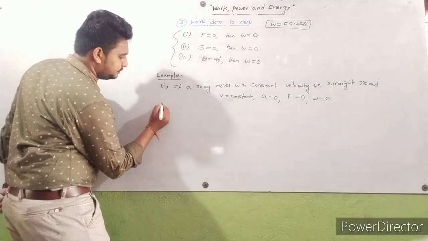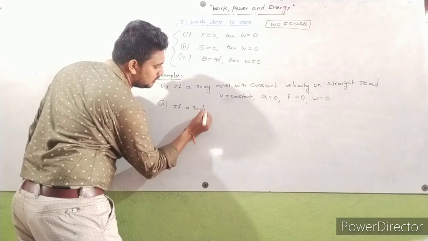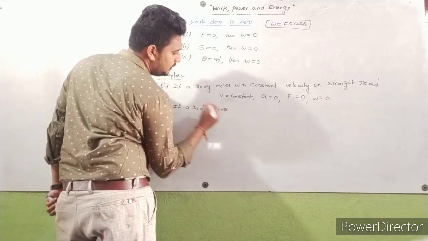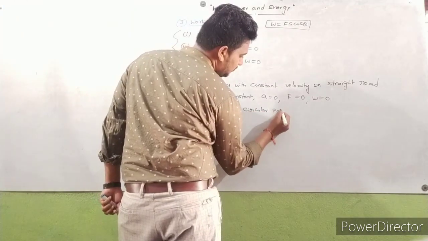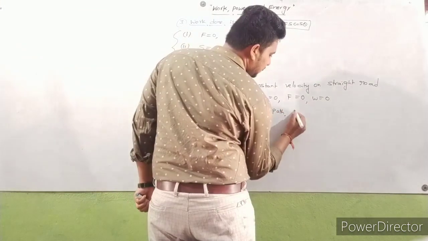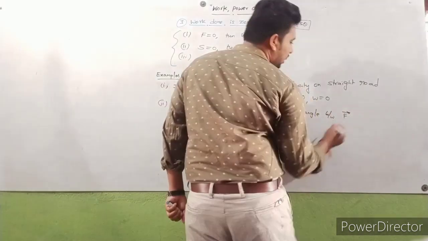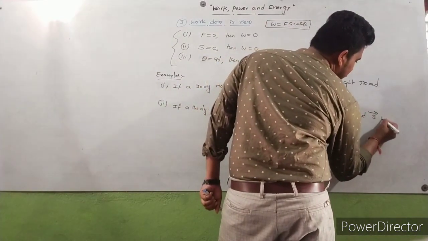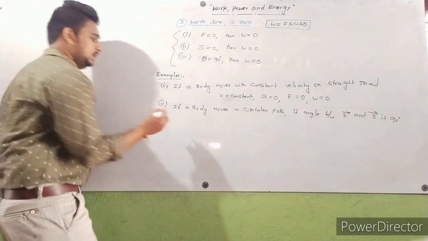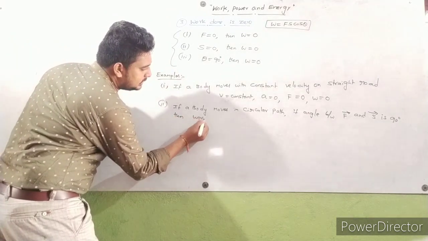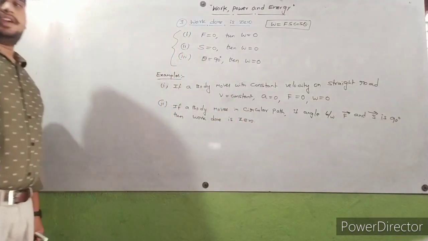Next, if a body moves in a circular path, if the angle between F bar and S bar is 90 degrees, then work done is 0. The angle between F bar and S bar is 90 degrees.